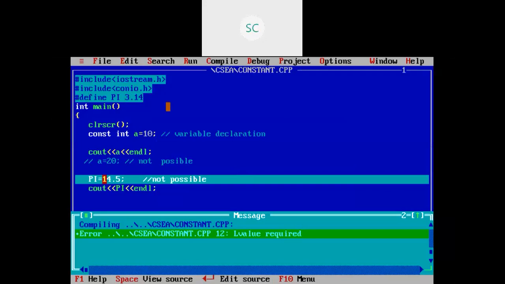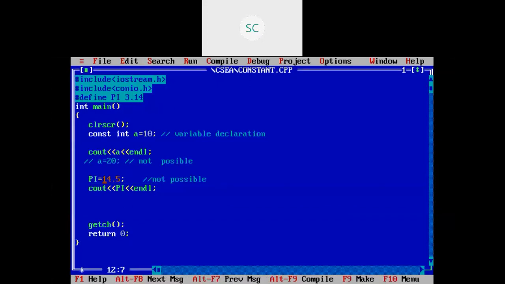Here means that throughout your program you cannot change this value, but I am trying to change this value, and our compiler is giving error because you cannot change your constant value in your program. Once you declare a variable as constant, you cannot change that value in your program. If you want to change, you should change here itself, while defining only.